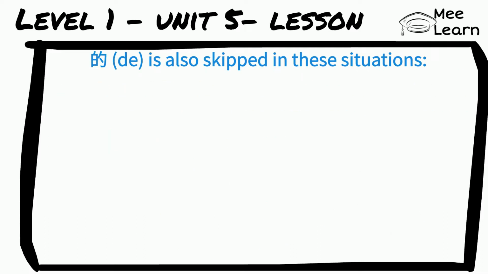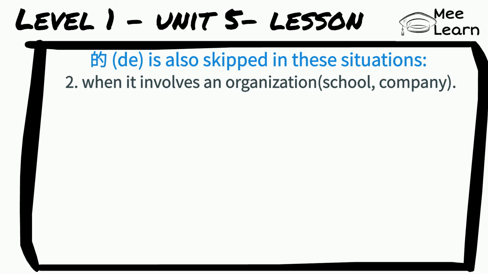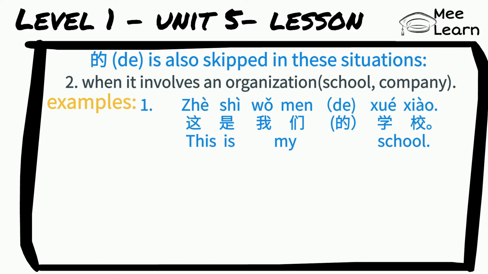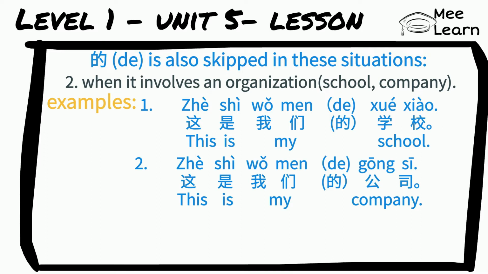的 is also skipped in these situations. When it involves an organization, for example, school or company. For example, 这是我们学校 this is my school. 这是我们公司 this is my company.